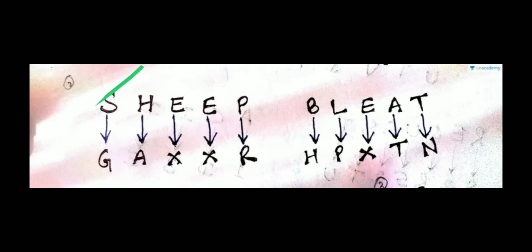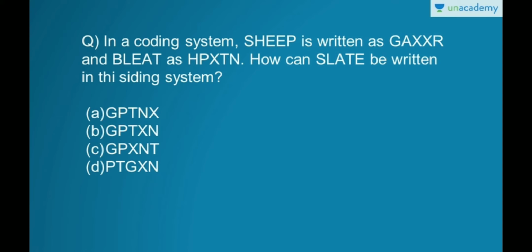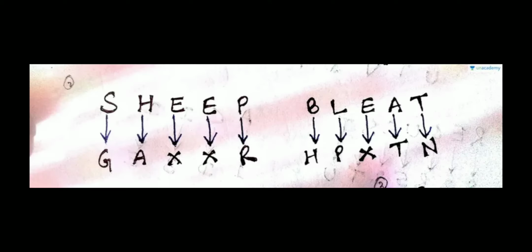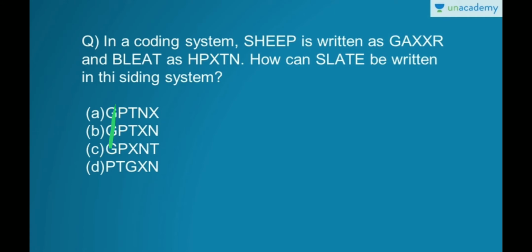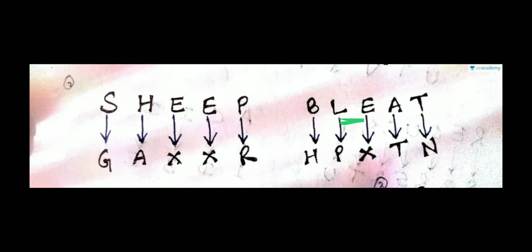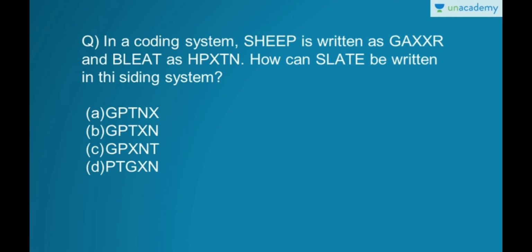Here S is coded as G, H as A, E as X, again X, and P as R. Similarly it is done for BLEAT. Now find the coding for SLATE. S means G, so the coding should start with G. Here A, B, C start with G except D, so D is eliminated. Now next is L, A as P and A as T. It means P, T, so this is also eliminated. Now we are left with only this one.